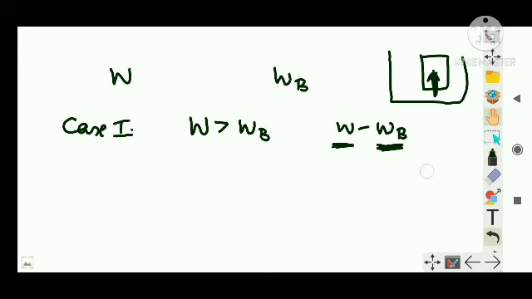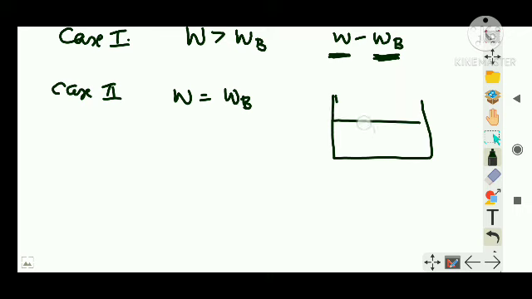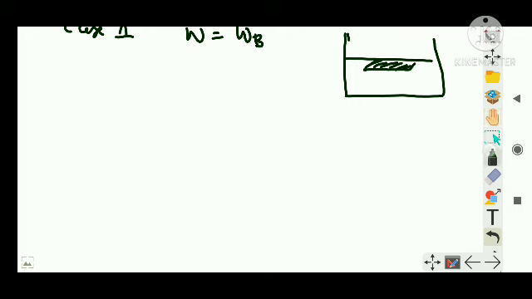Now let us talk about case 2, when the weight of the object and the buoyant force are both equal, that is, the weight of the body is equal to the upthrust. In this case, there is no net force acting upwards or downwards. So the body just floats below the surface of the fluid. Thus, if this is a fluid, then the body will be just floating. Now let us talk about case 3.